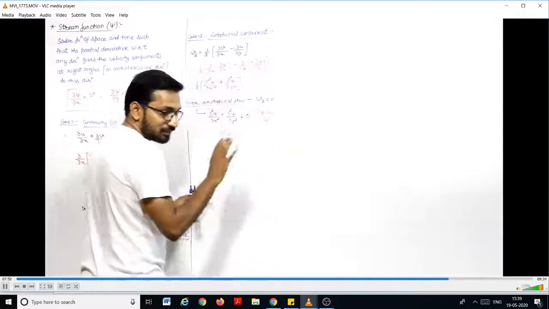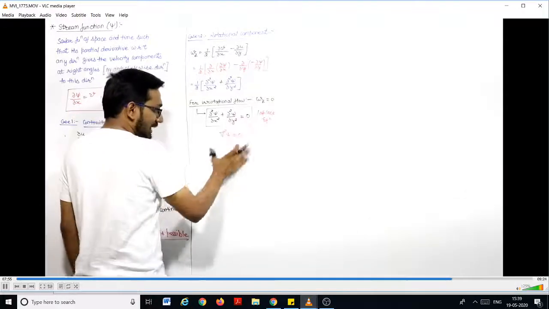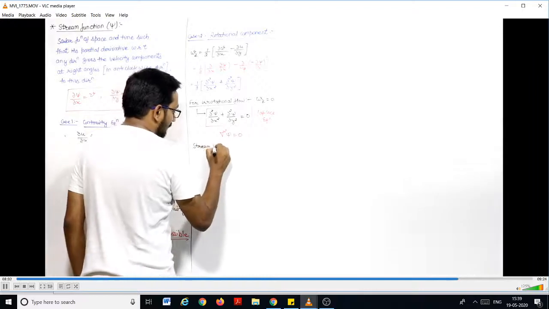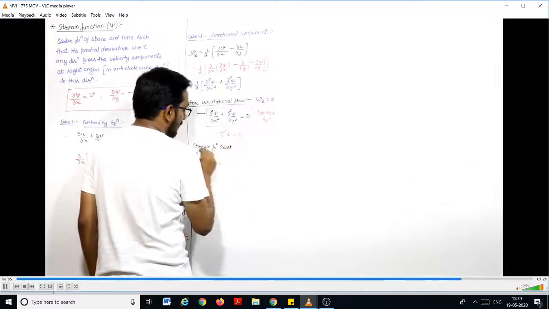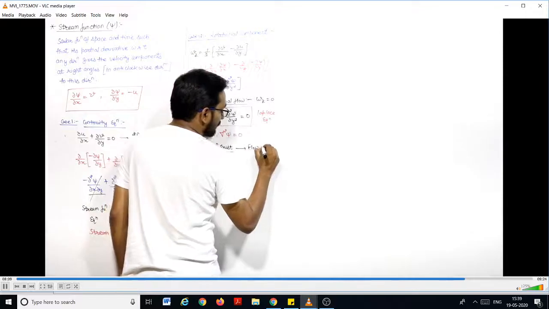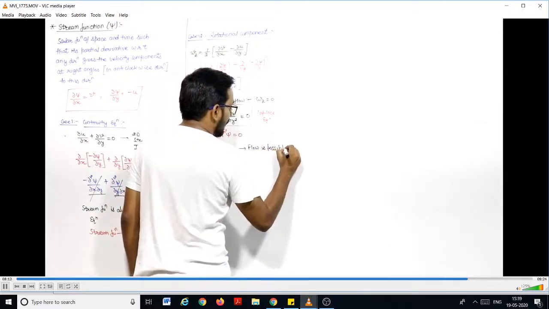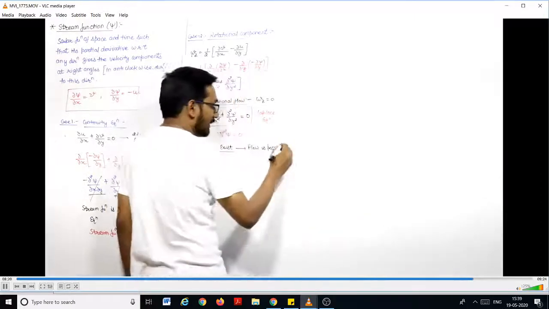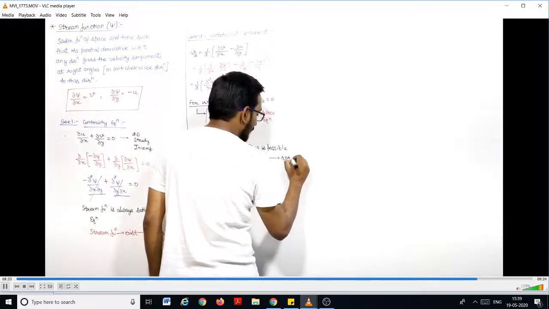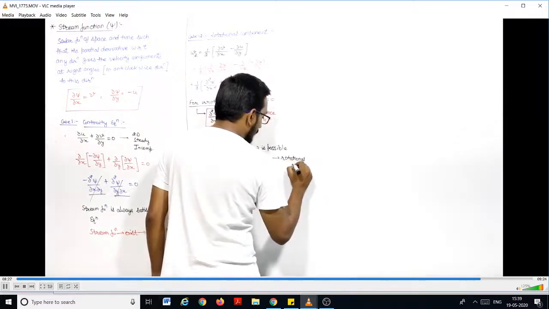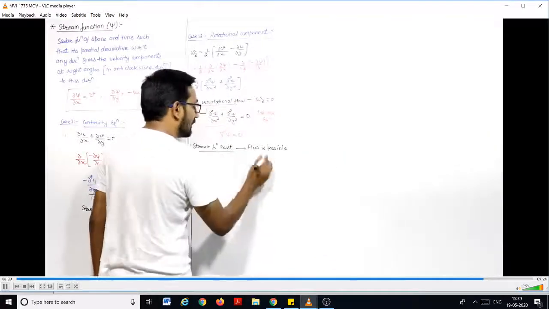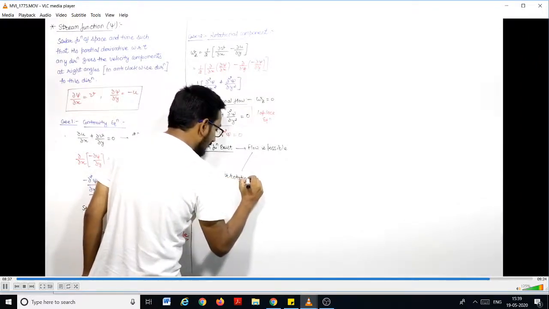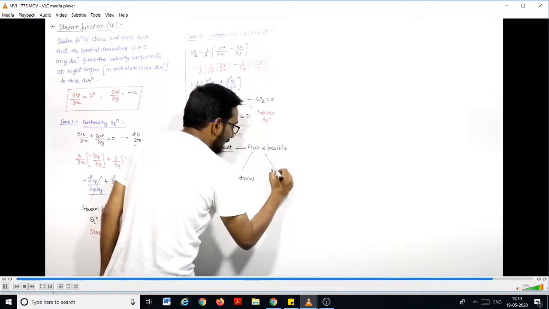Again, if I write the crux of this, if stream function exists, just please pay attention. If stream function exists, flow is possible always. No need to check continuity, right? That flow is possible, and that flow can be rotational or irrotational, or it can be both.